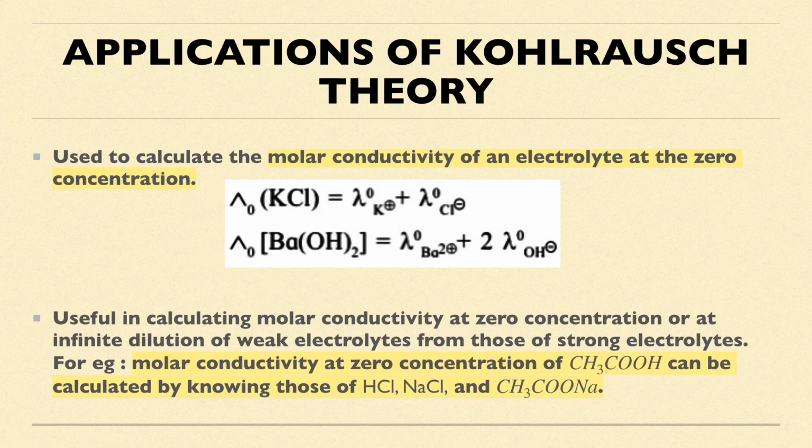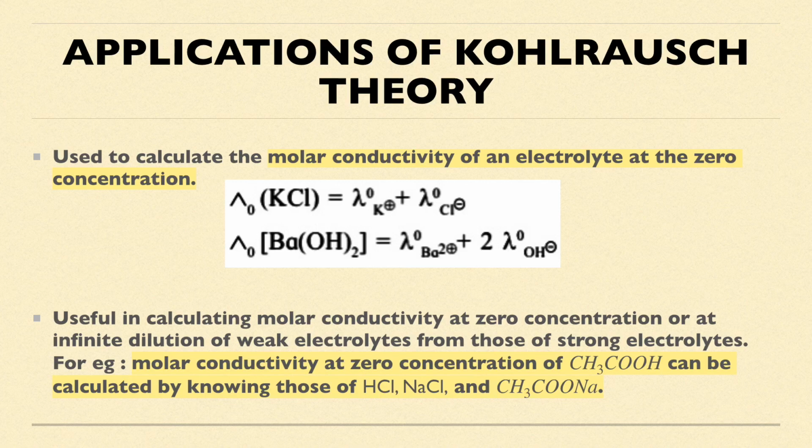Any examples? It is very simple. If I say, for example, AgNO3, then lambda naught of AgNO3 will be equal to lambda naught of Ag+ plus lambda naught of NO3 minus, as the number of moles of Ag+ and NO3 minus is 1.